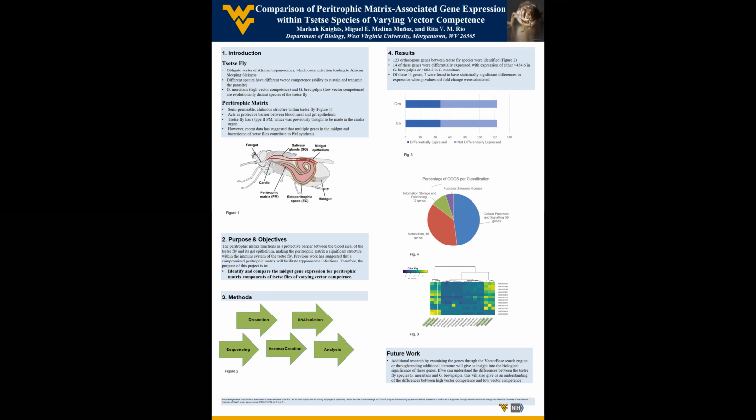Hello, everyone. My name is Marlia Knights, and I'm an undergraduate researcher in the RIO lab in the Department of Biology at West Virginia University. My project is on the comparison of peritrophic matrix associated gene expression within tsetse species of varying vector competence.